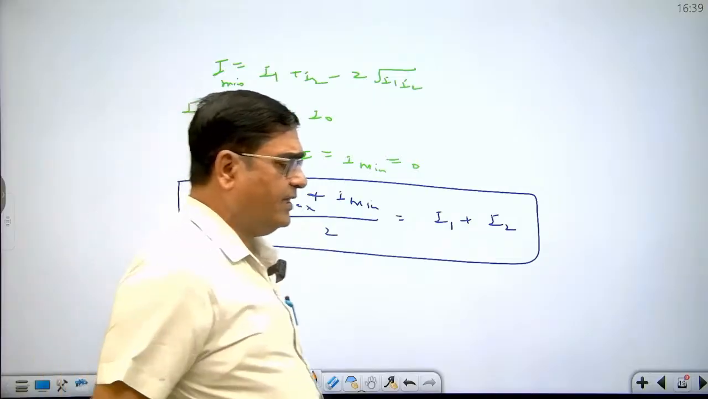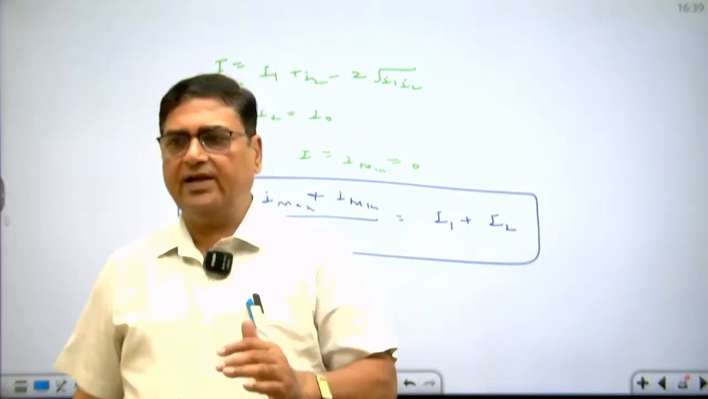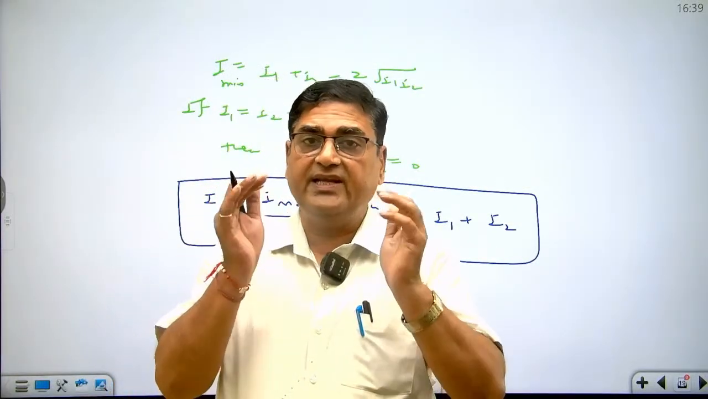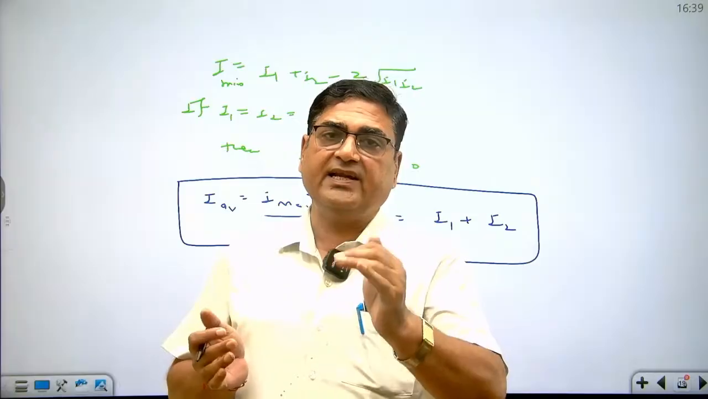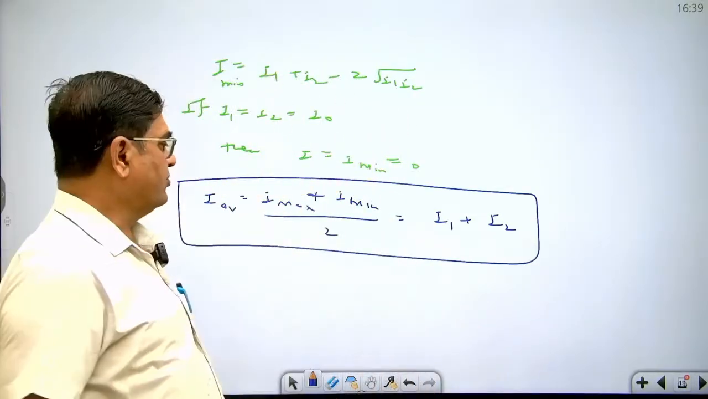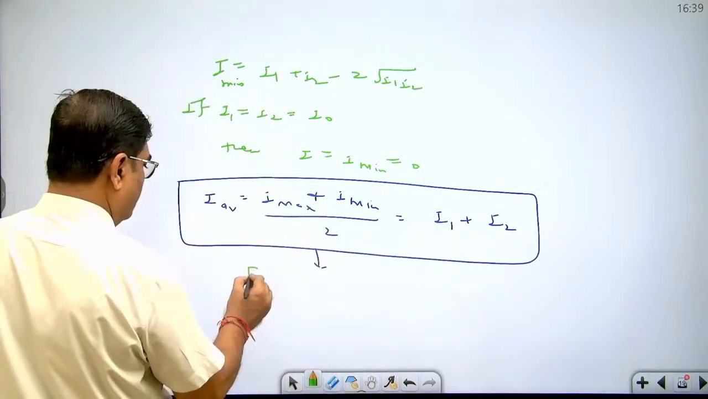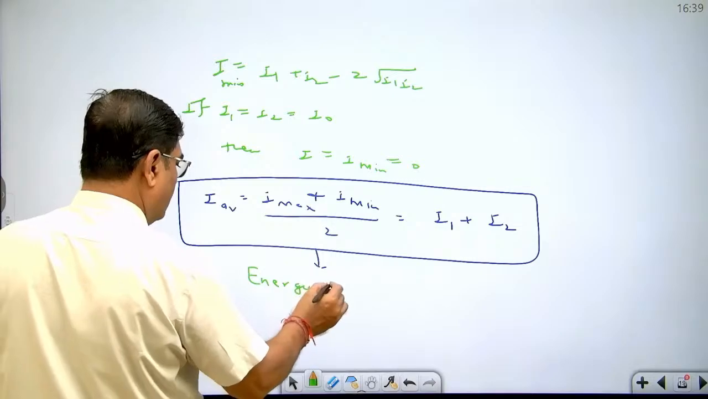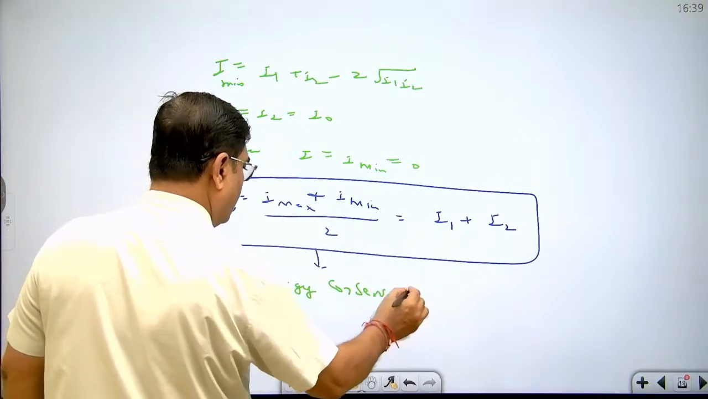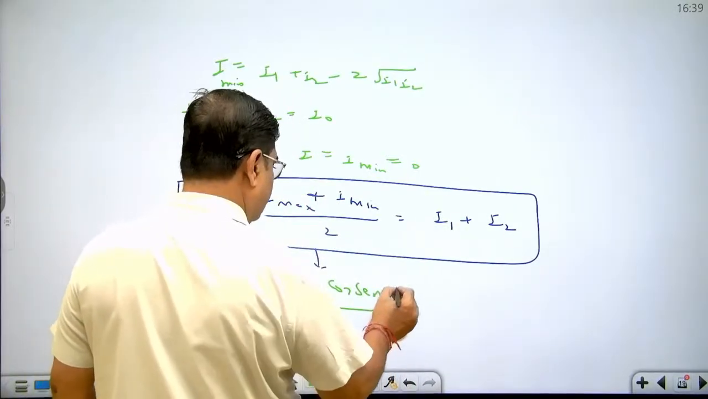So what you are observing here? In case of interference of light, energy is neither created nor destroyed. Only redistribution of energy takes place. Energy gets transferred from destructive interference points to constructive interference points. So this is a case of energy conservation.